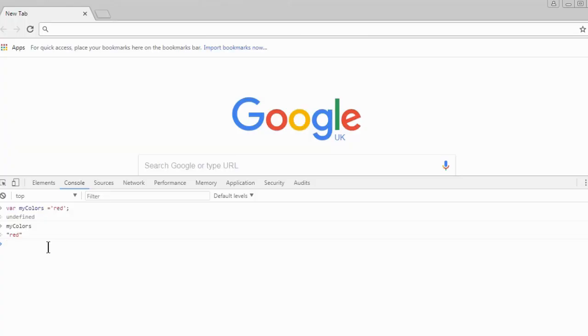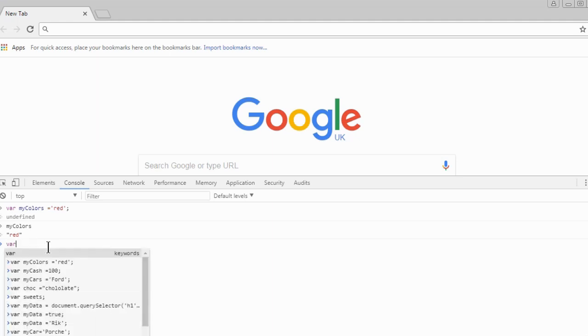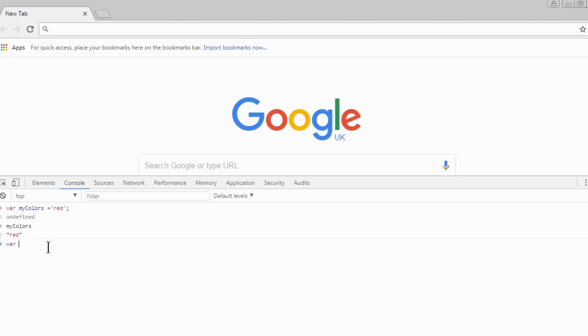So I'll declare a simple variable by typing in the keyword var, and I'll call this variable doorNumber, and I'll give it a value of 7. So this is known as a number data type. You can see it doesn't need quotes around it. So if I want to reference that variable, I just call it by its name, doorNumber, and it will return a value of